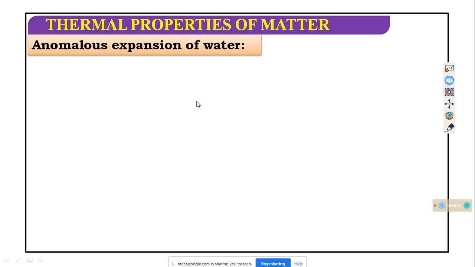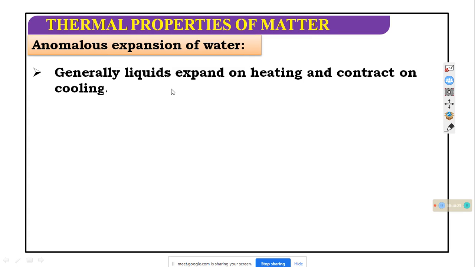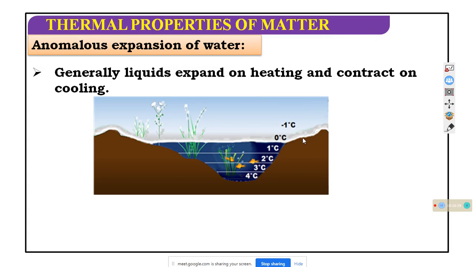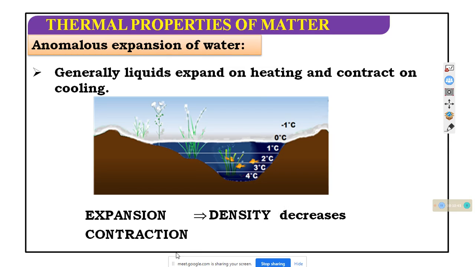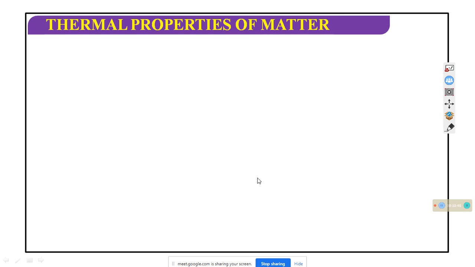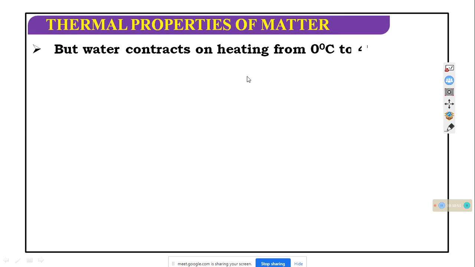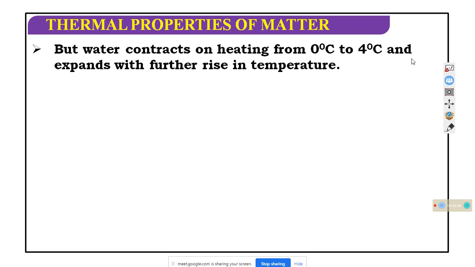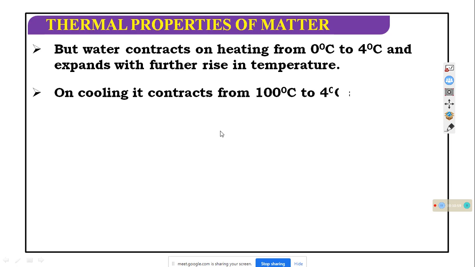The anomalous expansion of water. Generally a liquid expands on heating and contracts on cooling, like this. This is 0 degree temperature, there is a liquid here, and at 0 degree C it will be ice. Okay? Expansion implies density decreases. If the liquid expands, the density decreases, and on contraction the density increases. But water contracts on heating from 0 to 4 degree C and expands with further rising temperature, and this phenomenon is called the anomalous expansion.